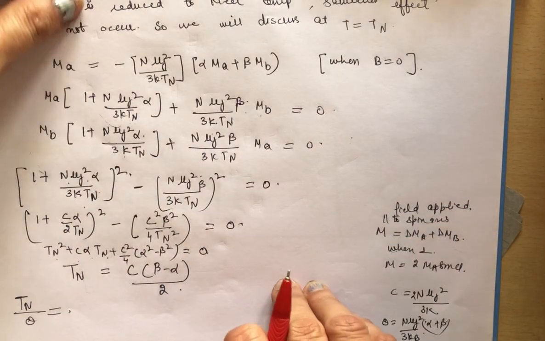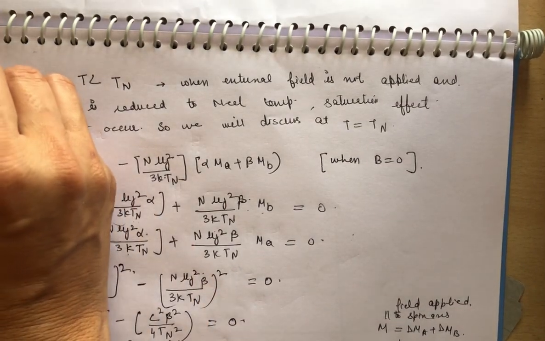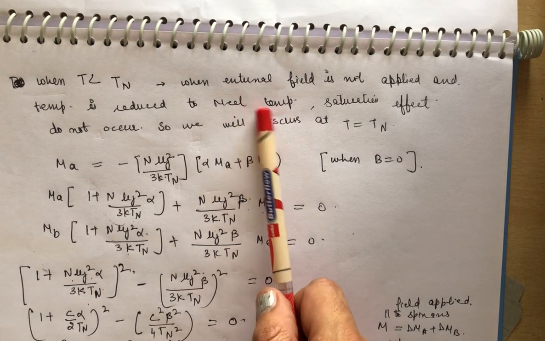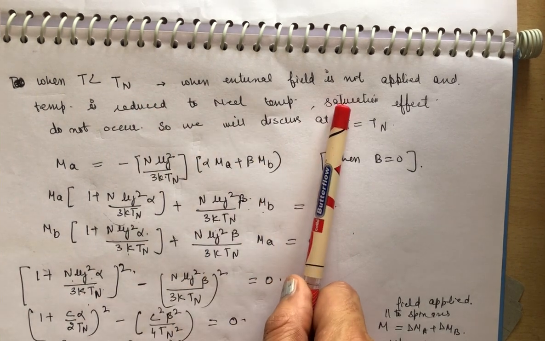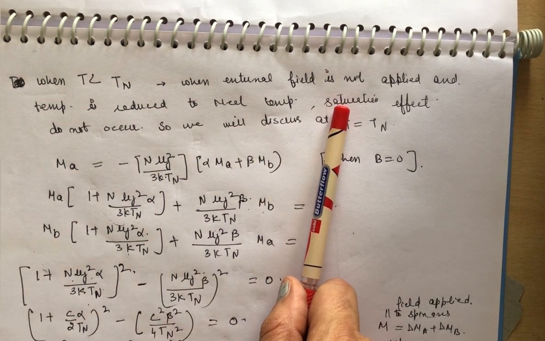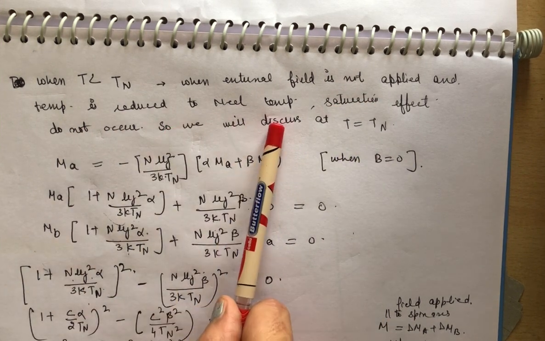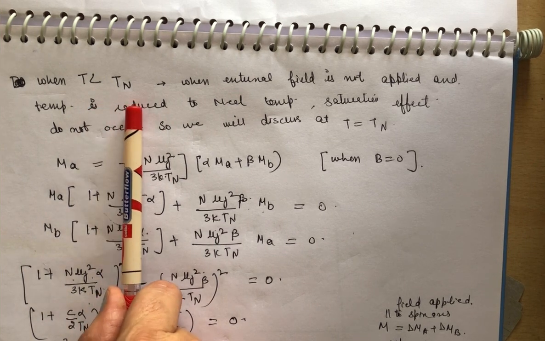Now we are going towards the second case. In the second case, we take temperature less than the Néel temperature. In that case, no external field is applied. When there is no external field, the temperature is reduced to the Néel temperature, and we are not taking T less than Tn.